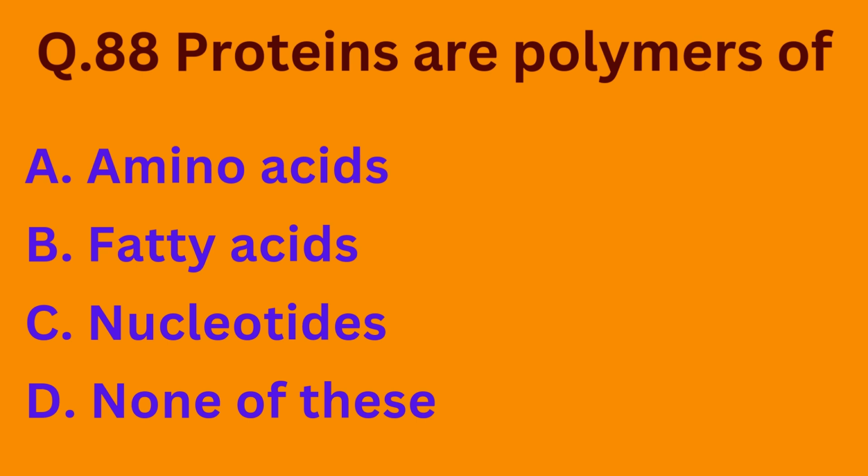Coming to our next question, proteins are polymers of option A, amino acids, option B, fatty acids, option C, nucleotides, option D, none of these. We have discussed it earlier. As we all know, proteins are basically made up of amino acids. So the correct option is option A.